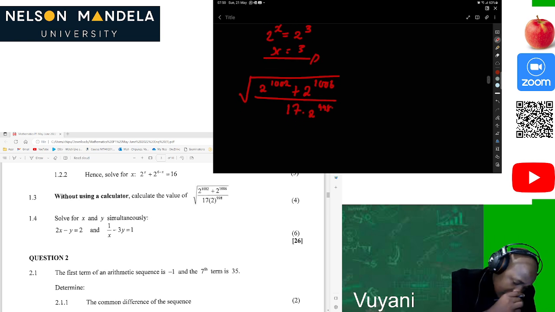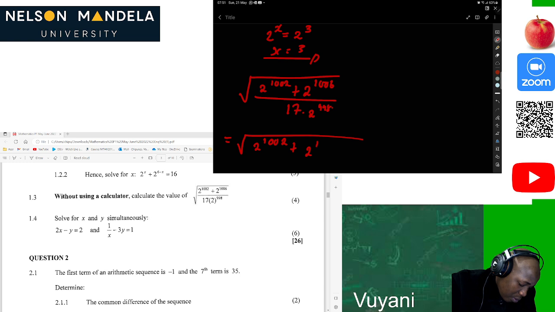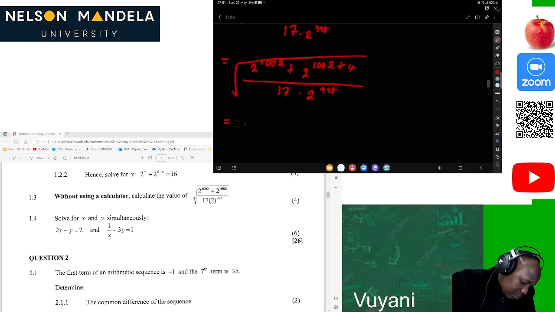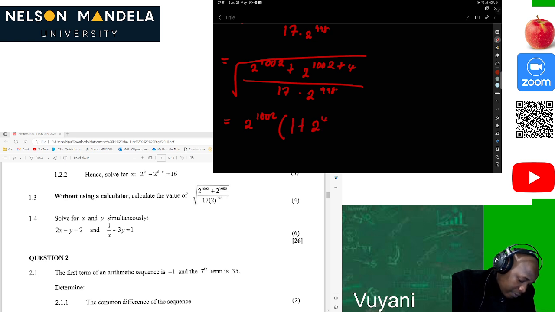So we can see that this is the same as the square root of 2 to the power 1002 plus 2 to the power 1002 plus 4, so that you get 1006, divided by 17 times 2 to the 998. Of course, this is a square root there. Then this is the same as, of course, 2 to the power 1002 is a common factor there. That will be 1 plus 2 to the 4, divided by 17 times 2 to the power 998.